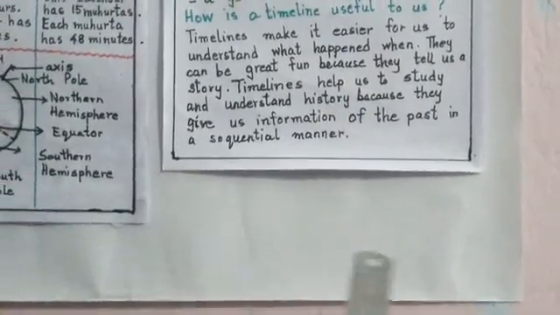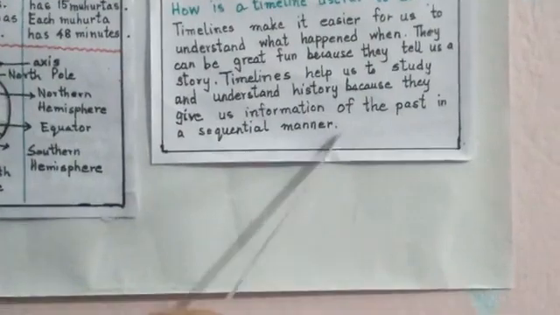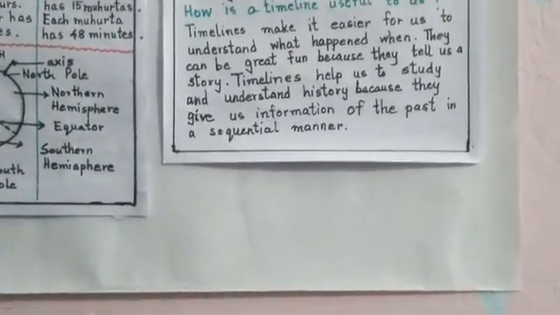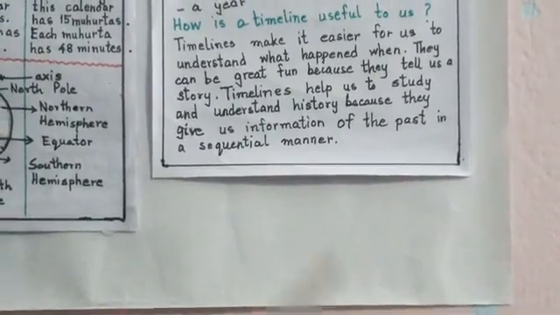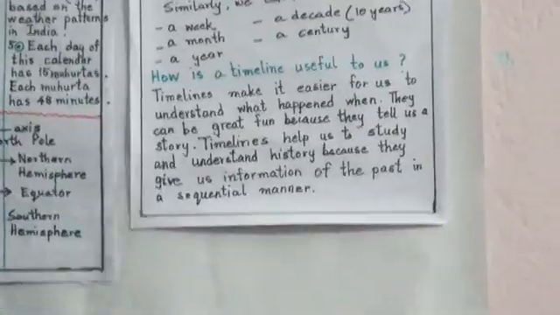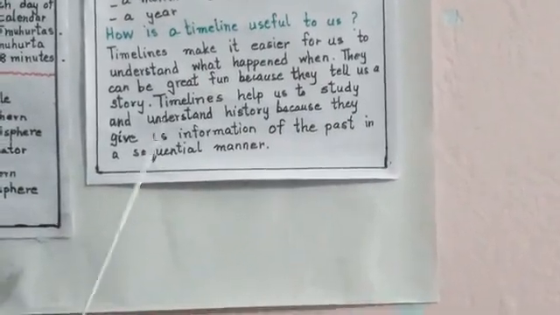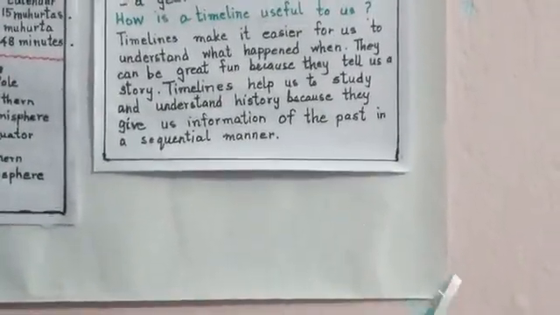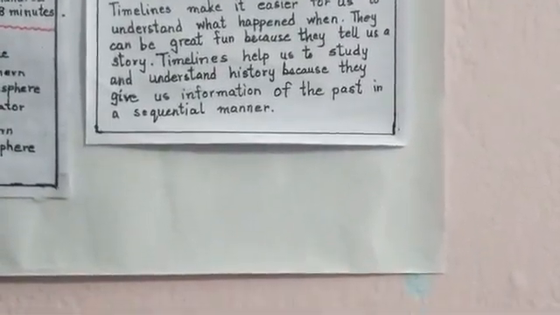In which order? In the order of time in which they happened. So this helps us to understand history. And if we can understand the past with the help of timelines, then we can also understand the present and lead a better life. So timelines are very helpful to us to understand history.